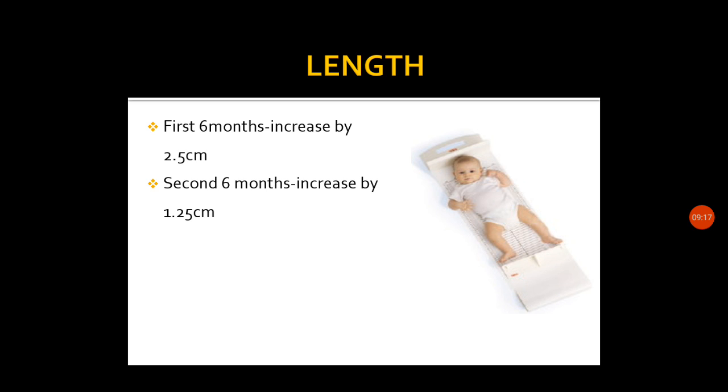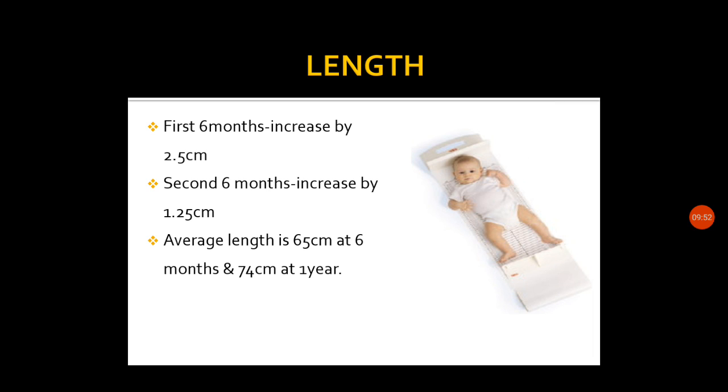Normally the birth length of the baby will be on average 47 to 50 centimeter. This 2.5 centimeter will be added to the birth length every month in the first 6 months, and in the second 6 months it will be increasing by half, that is 1.25 centimeter.